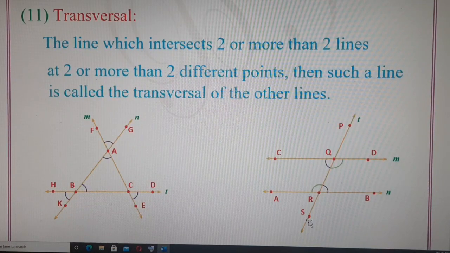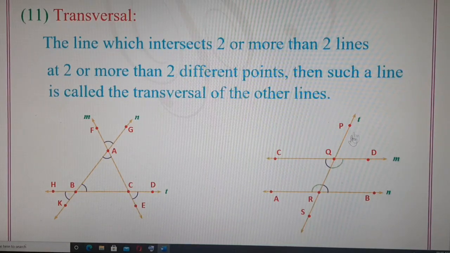The line T is touching or intersecting the other two lines at two different points. If a line intersects two or more than two different lines at two or more than two different points, then such a line is called the transversal of the other lines. Here, if line T intersects three different lines at three different points, then line T will be called the transversal of the other three lines.